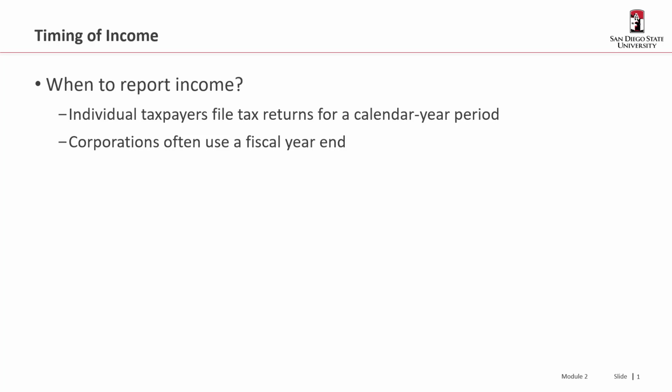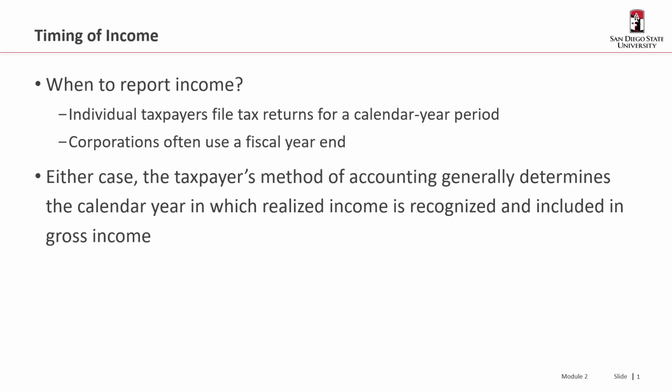Almost all individuals file tax returns on a calendar year period. Corporations are eligible for a fiscal year end, so they can choose whatever month end they want. Partnerships and S corporations are a little more limited. They have some flexibility, but not a ton. And we'll cover that later on in the course.